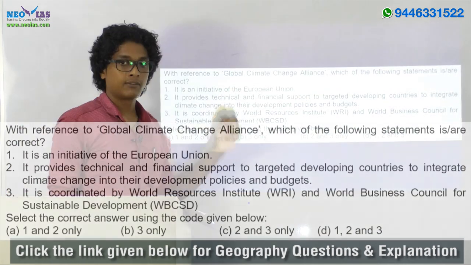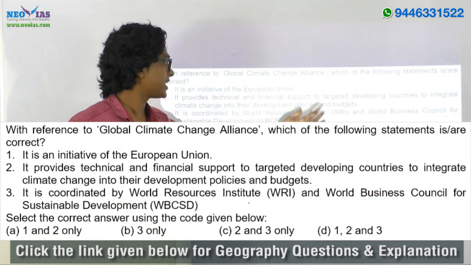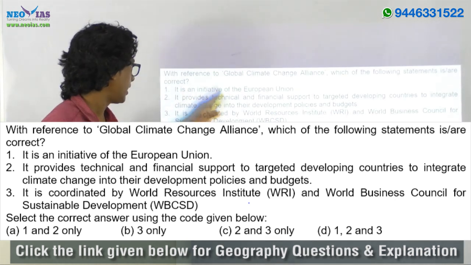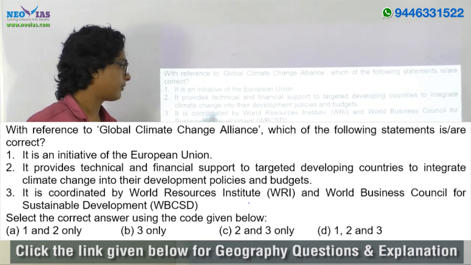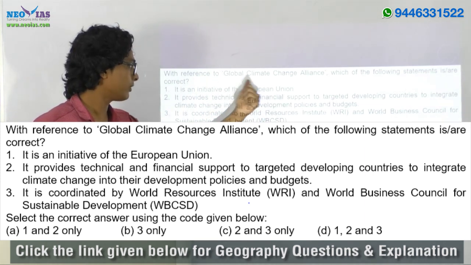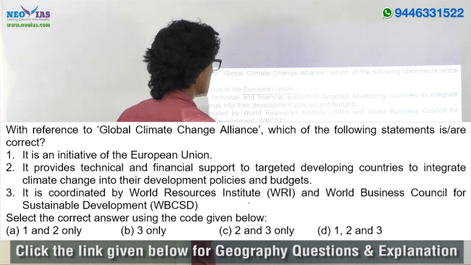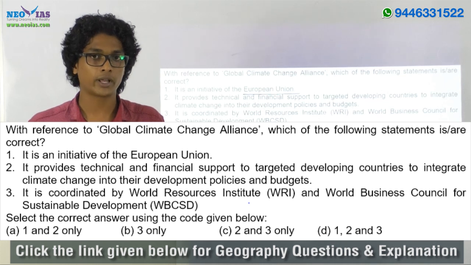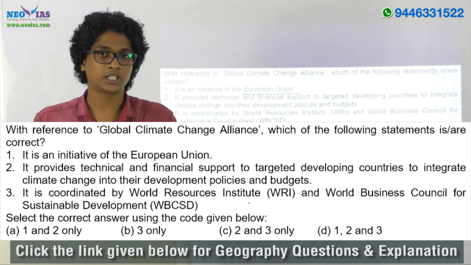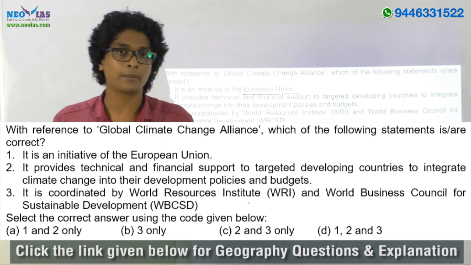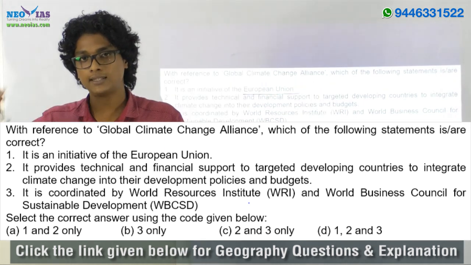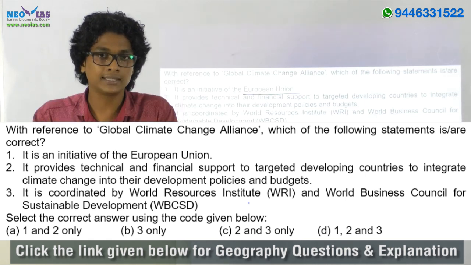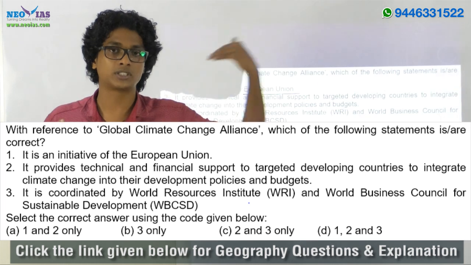Now the next question, with reference to Global Climate Change Alliance, which of the following statements is or are correct? Again, another 3-statement question. The first statement, it is an initiative of the European Union. Global Climate Change Alliance was actually initiated by the European Union, and the objective of this coalition is to bridge the gap between the European Union and the developing nations and least developed countries in order to make these developing countries adapt to climate change.